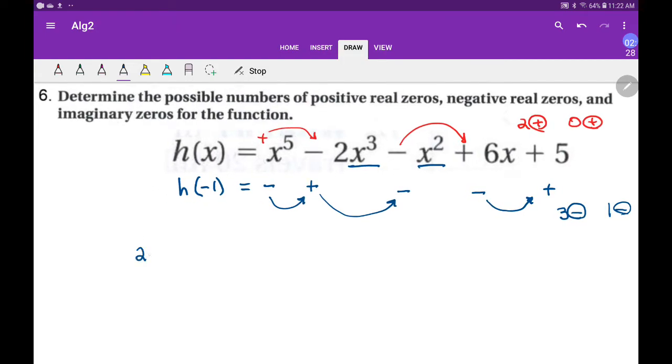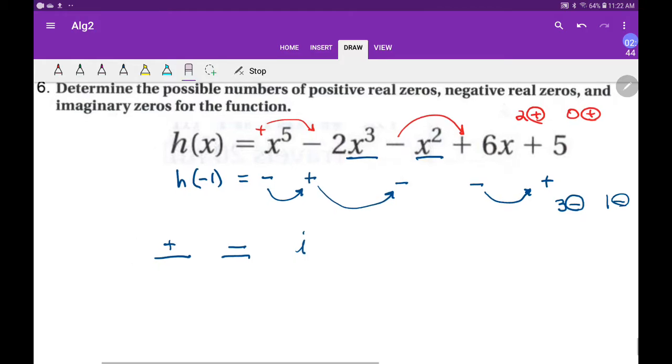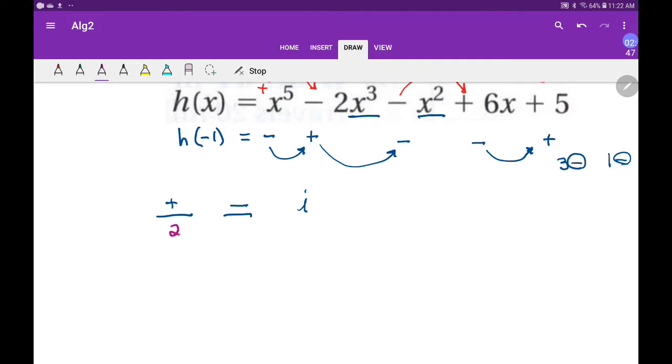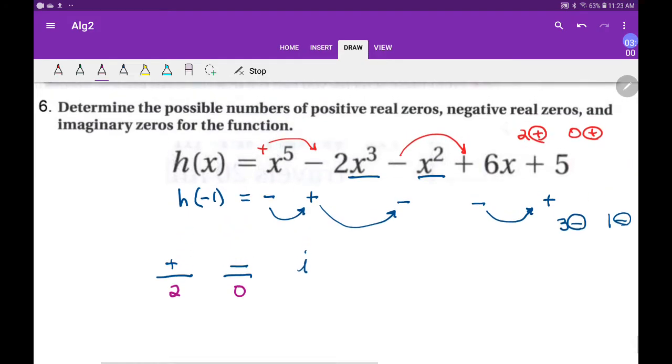If there were 2, I don't know. I hate the idea of it. There could be positive roots, negative roots, and then possible imaginary roots. So the possibilities are 2, and I was going to say 1 or 3, but it can't be like that. It'd have to be 2, and this is... Oh, it's to the 5th. Hang on. Hold everything. It's to the 5th power. So there's a possibility of 5.